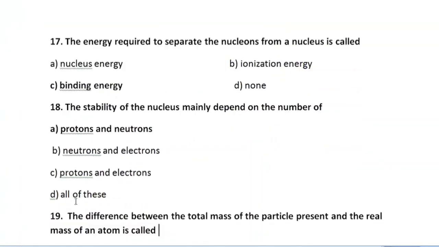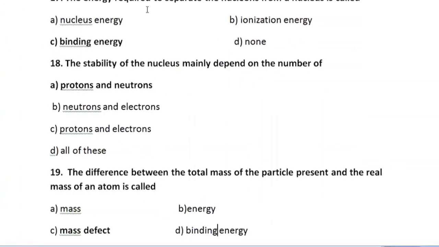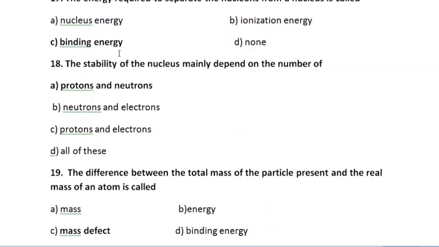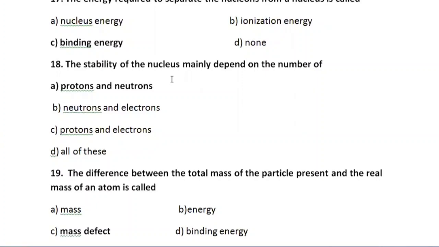Now the 17th MCQ is, the energy required to separate the nucleons from a nucleus is called the nuclear energy, binding energy, ionization energy, none. C option is correct. This energy is called the binding energy. 18th MCQ is, the stability of the nucleus mainly depends on the number of? Nucleus, as you know, is composed of protons and neutrons. So its stability also depends upon the particles present in it. So A option is correct here, that is protons and neutrons.